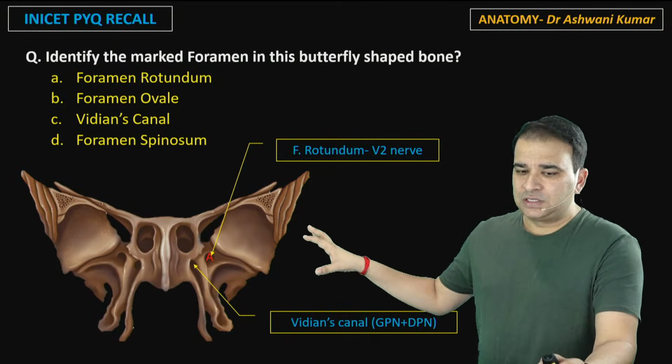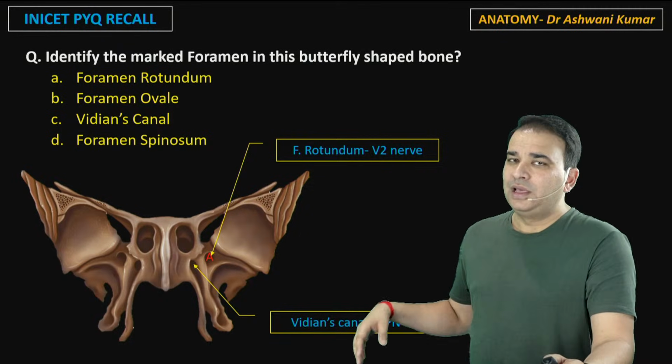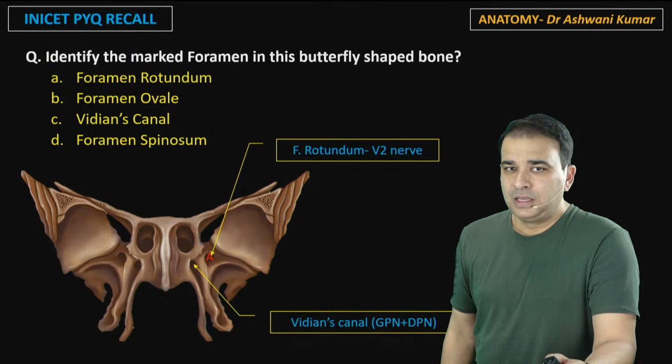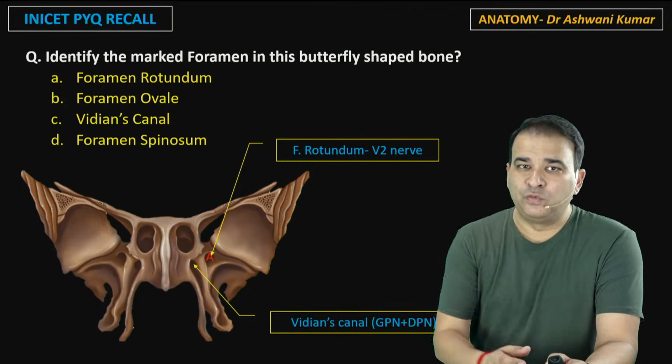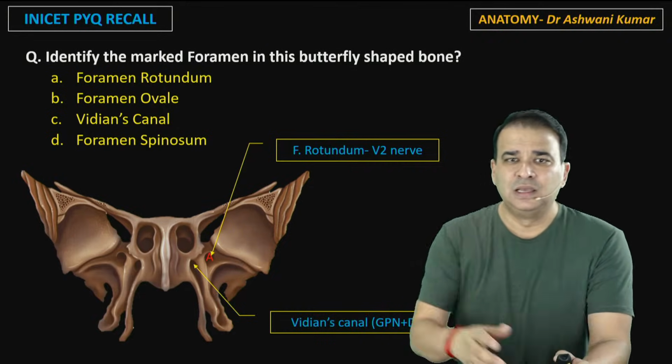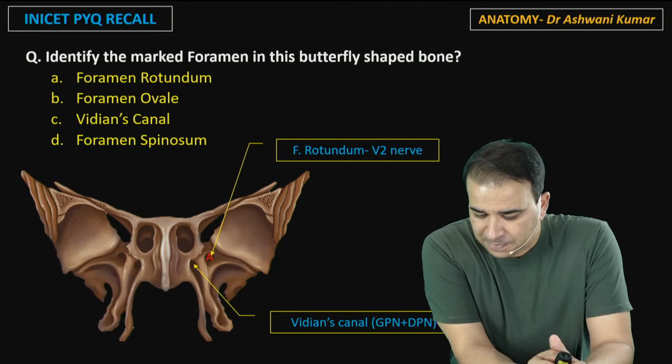So when you see this sphenoid bone from the front here, do expect to see these two foramen. One is the foramen rotundum and the other is the pterygoid canal or Vidian's canal. Just understand it like this: the one which is above is the rotundum, and the one which is below that is the Vidian's canal or pterygoid canal.